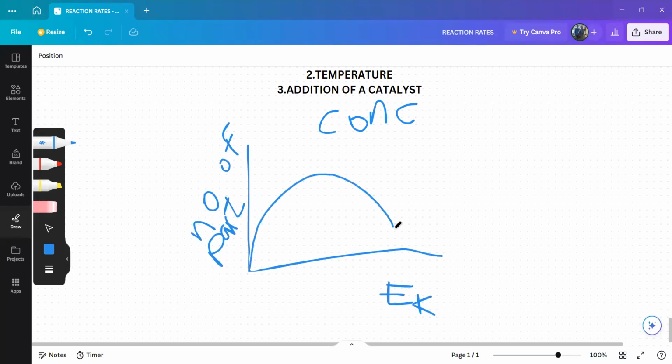It's even better this time. Yes, let's say you have your initial C1 like this. Then they say draw a graph when concentration is increased. In that case, when concentration is increased, your graph will just go like this.